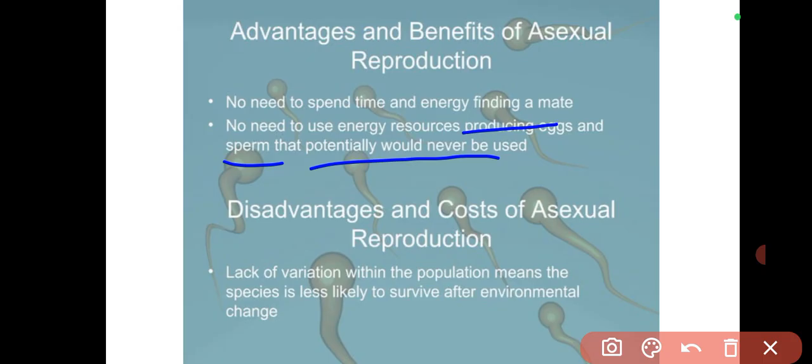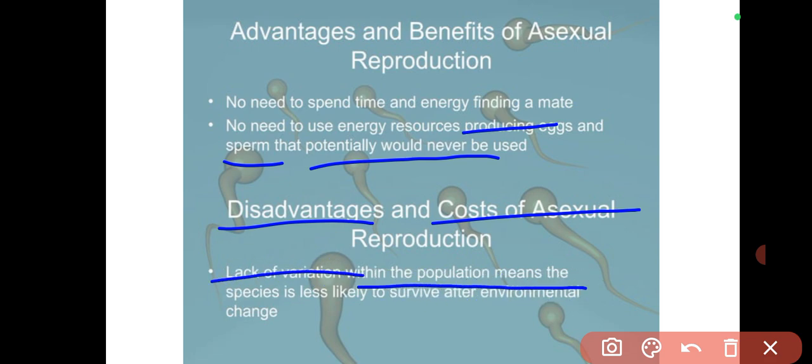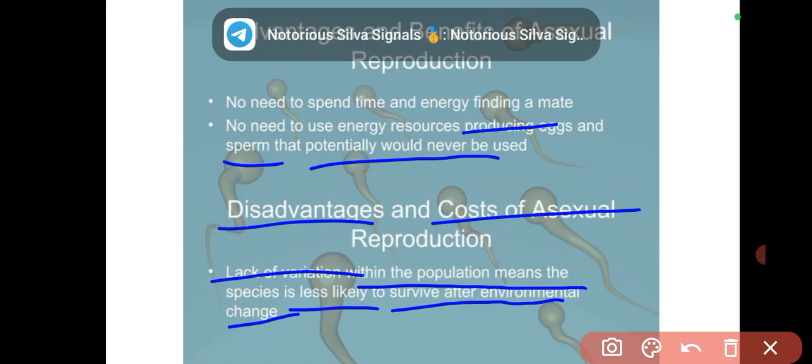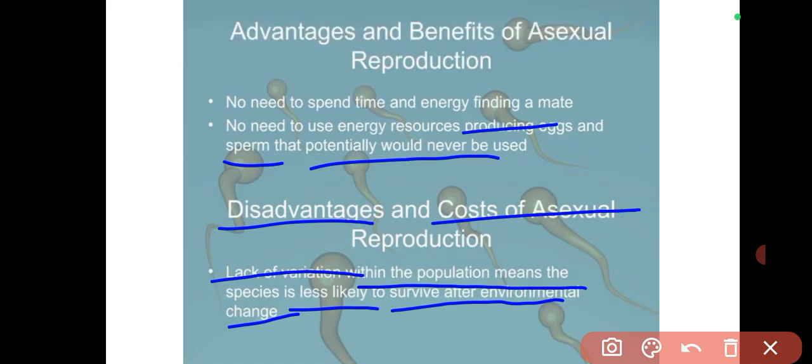Now, what are the disadvantages and the costs? Lack of variation within the population means there is less potential to survive after environmental change. If there's an environmental change, because all the individuals in that population are the same species and have the same adaptation level, they might not be able to survive. So because of that, they might all die off.